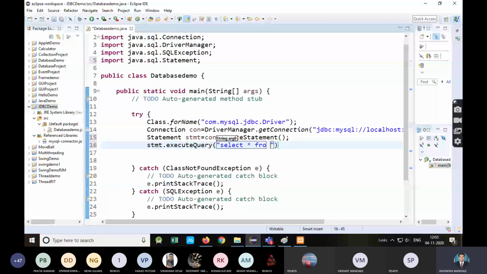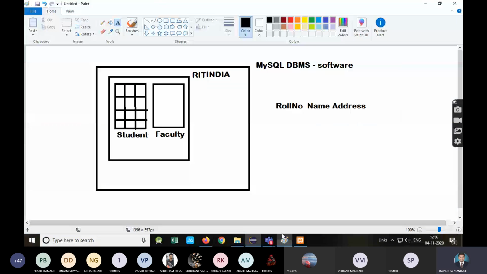Five steps are there: registering the driver, which is loading the driver; next, establishing the connection; creating the statement and executing the query; and the last step is closing the database. Now see what the output of this is. This method executeQuery will execute SELECT * FROM student, and it will just give you one pointer, also called a cursor.